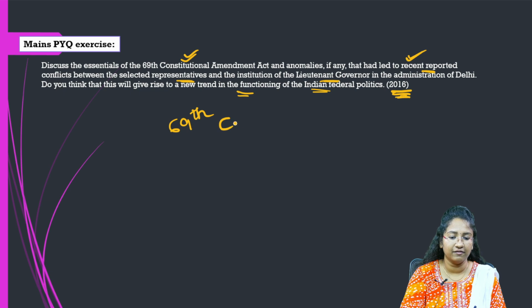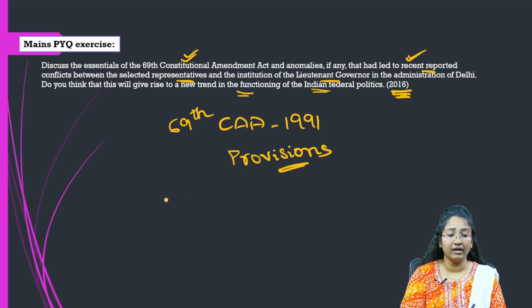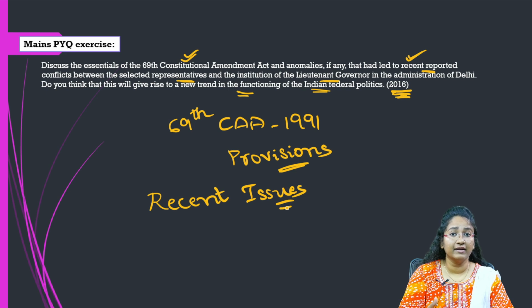First of all, you have to introduce your answer with the 69th Constitutional Amendment Act of 1991. Mention the provisions of this amendment, what all things were added by it, and also explain the recent issues that happened, because the question is basically on the recently reported conflicts at the time when it was asked. You have to give a brief about what the issue was and the way forward for that conflict.